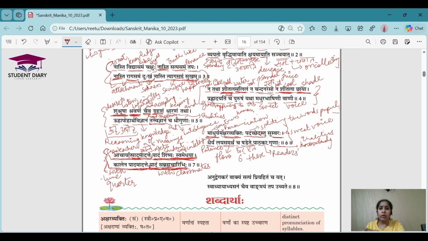Like the teachers have their role, his own intelligence has its role, then the time also has its role, and his classmates are also having a role in making him understand the things. So with all these, the complete knowledge a student gets, right? So 25% from teachers, 25% from his own intelligence, 25% from time, and 25% from his classmates, right?